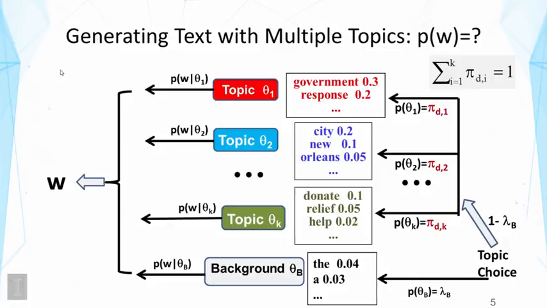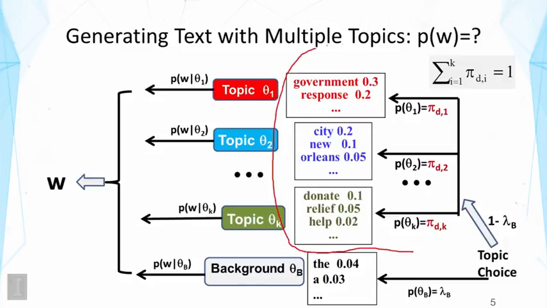So we will also ask the question, what's the probability of observing a word W from such a mixture model? Now, if you look at this picture and compare this with the picture that you have seen earlier, you will see the only difference is that we have added more topics here. So before we have just one topic besides the background topic, but now we have more topics. Specifically, we have K topics now.